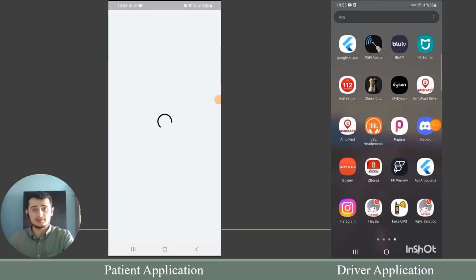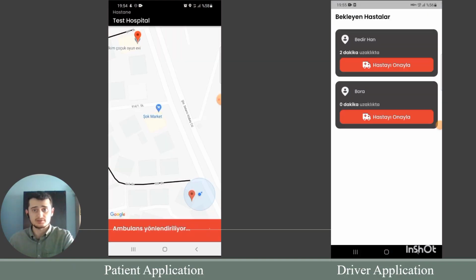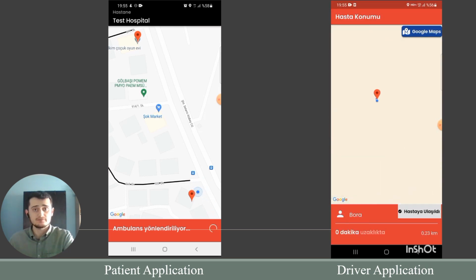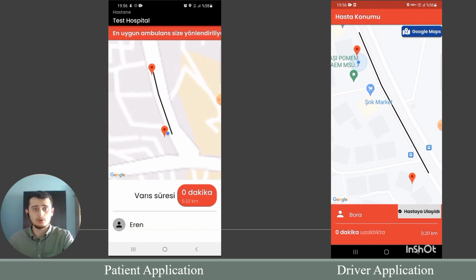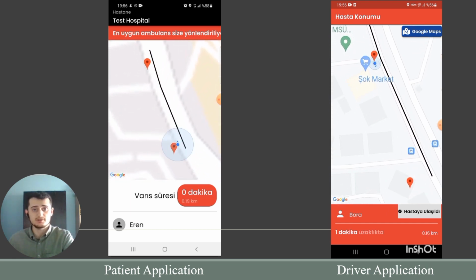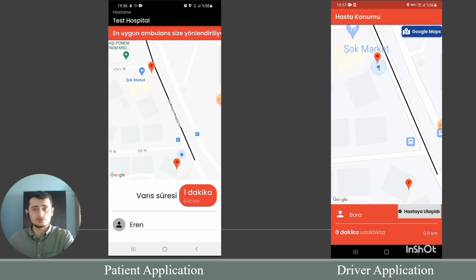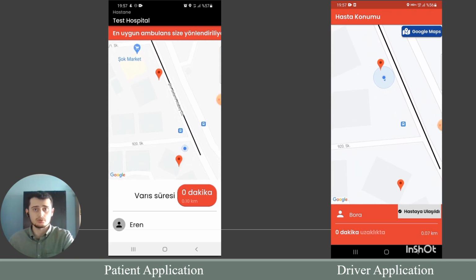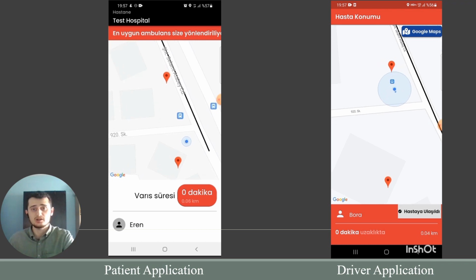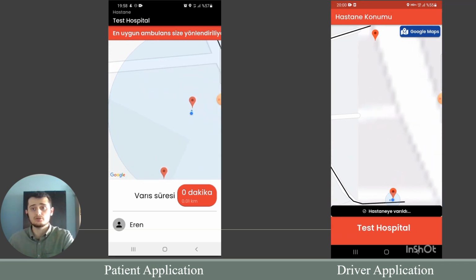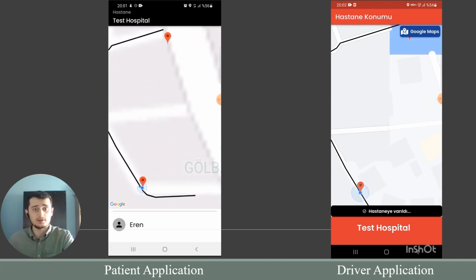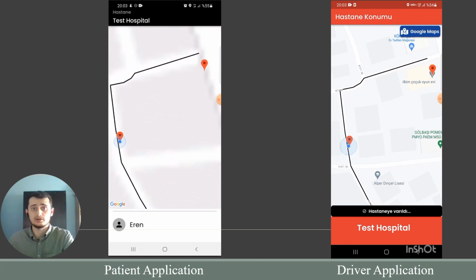The last requirement is that the application must be simple. It can be used easily by all kinds of people. When we look at our apps from beginning to end, they are very easy to use. Especially, the patient can call an ambulance with one tap using the Haysis application. Of course, users should log in when the application is downloaded for the first time, but it is just a one-time thing, so our application can be used easily by all kinds of people. You can see that our apps are very easy to use in the corresponding videos.